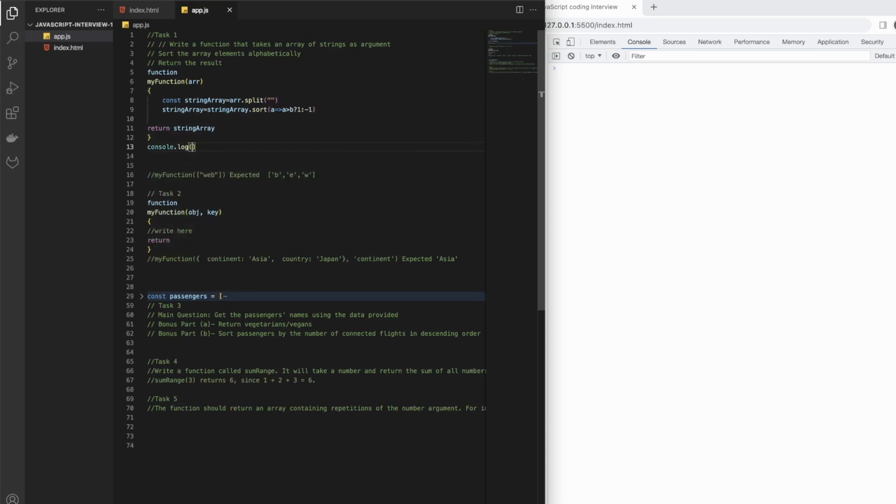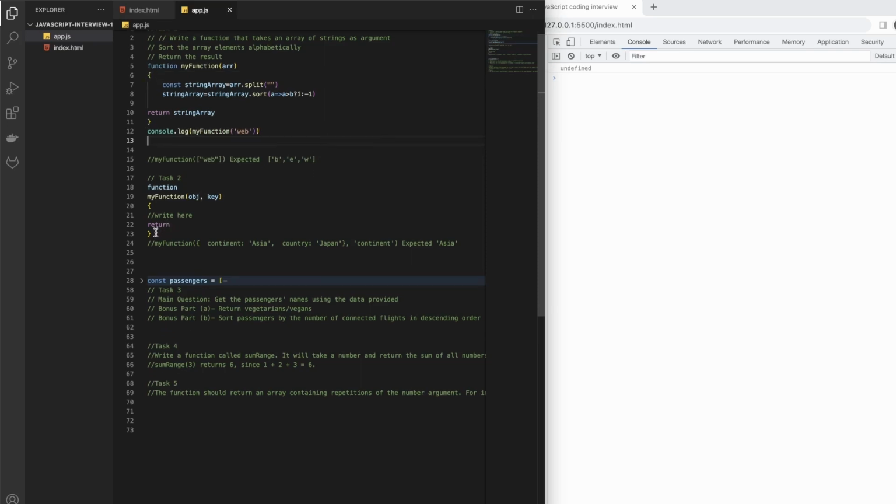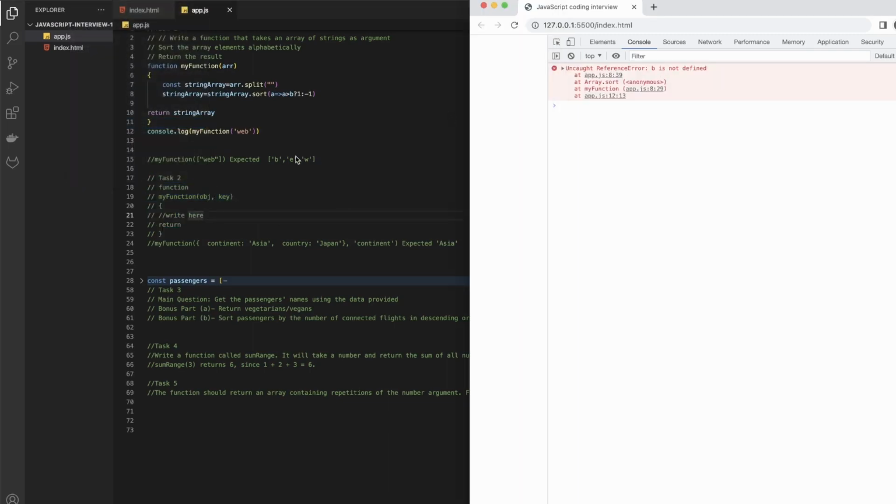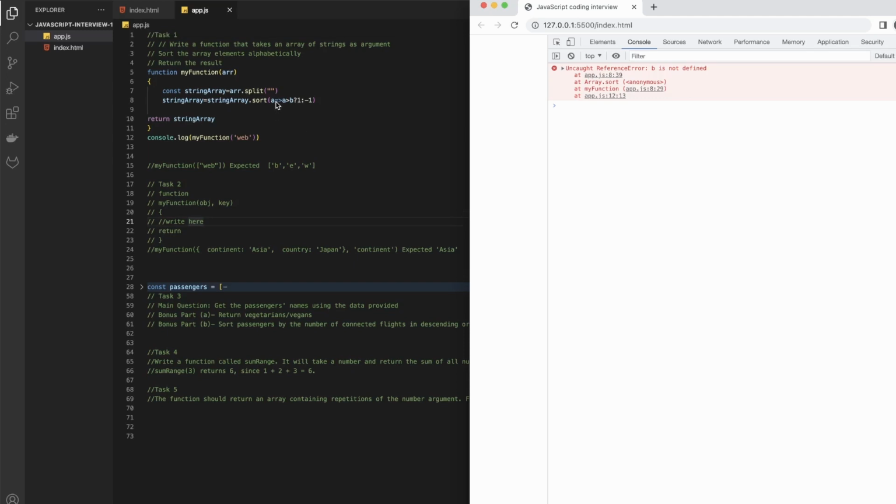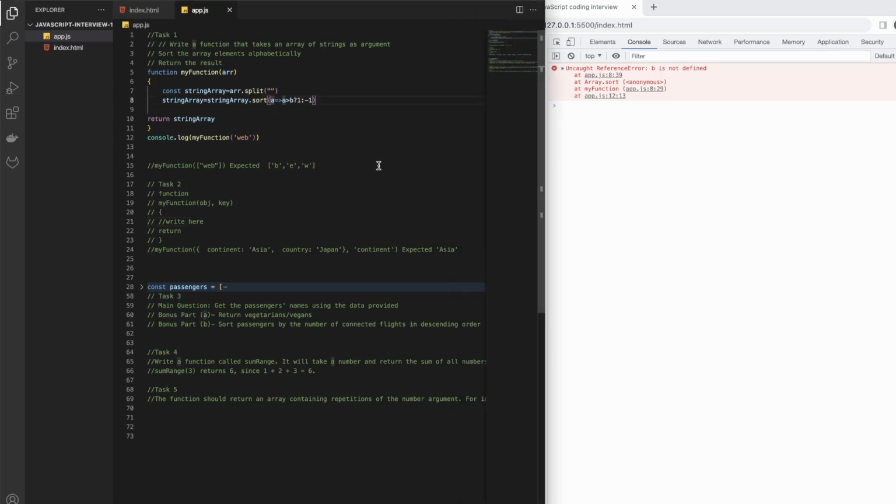Let's console log my function and give it "web". We are getting an error, undefined, maybe because we have two functions here. Okay, b is not defined. That's fine. Now it makes sense, I want b here. Assignment to constant variable.